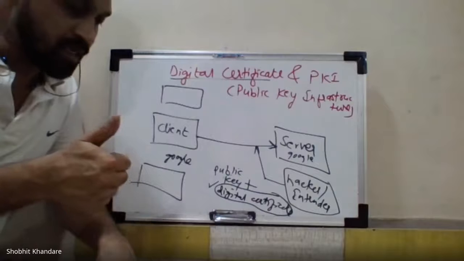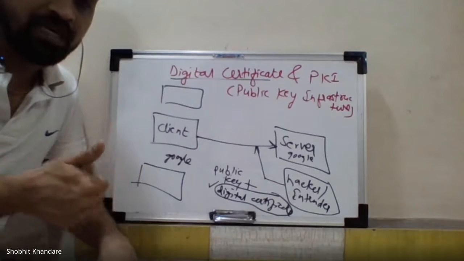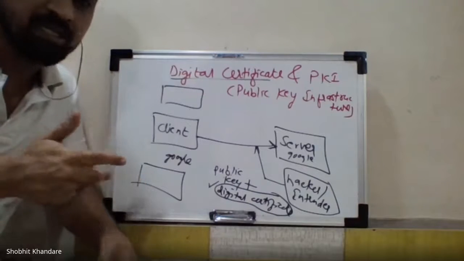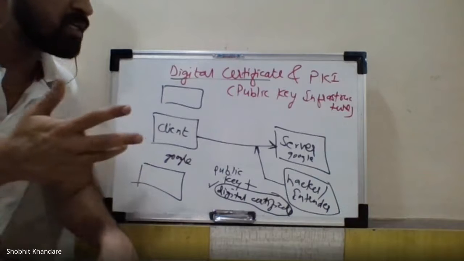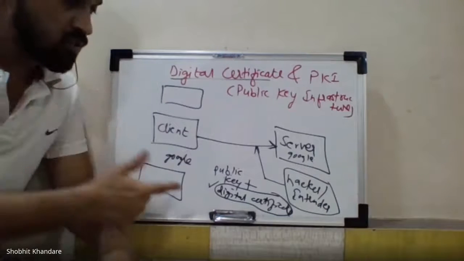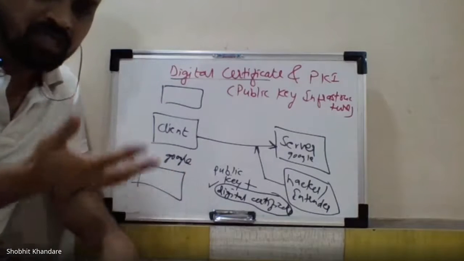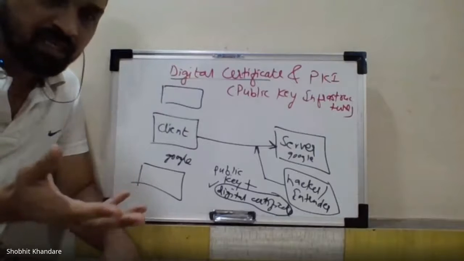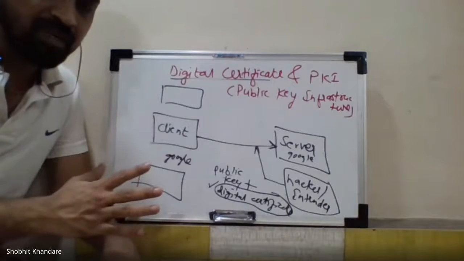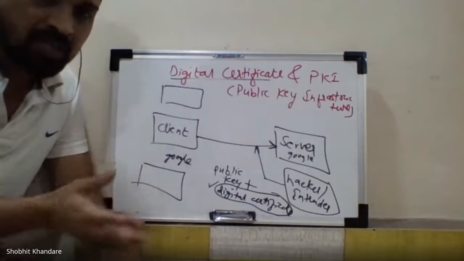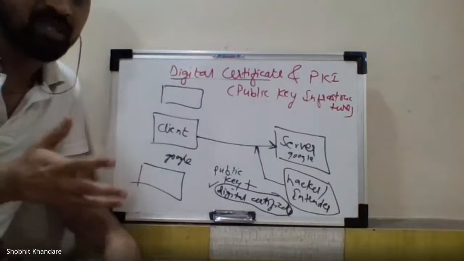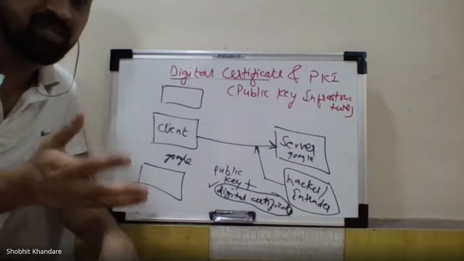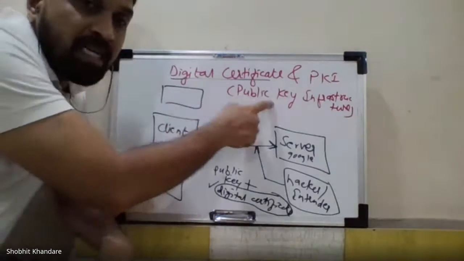It contains everything: the software part, the hardware part, the encryption of the data, the generation and issuing of the digital certificate, and maintaining the database of every certificate. Everything combined together is called an infrastructure.